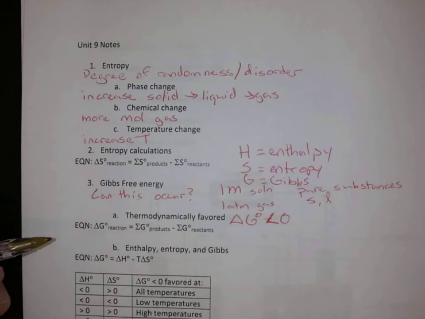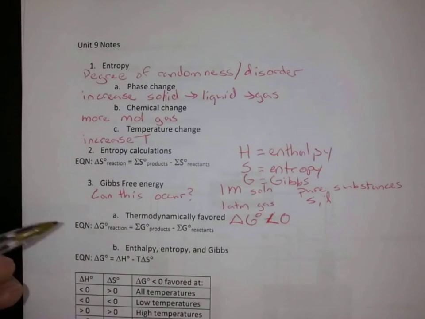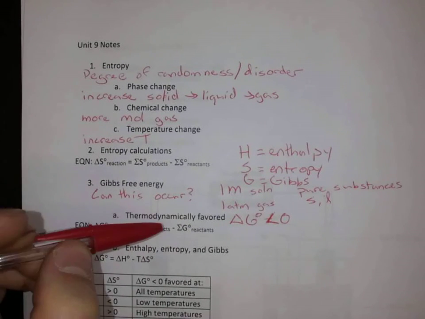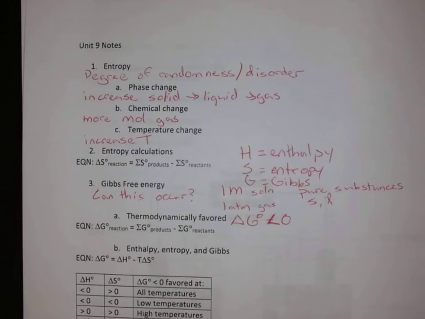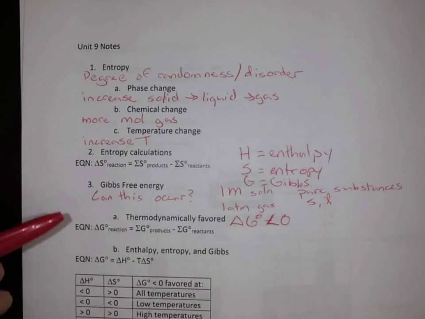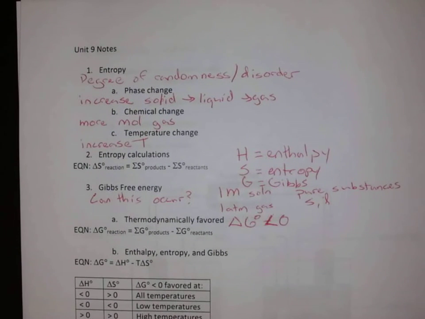So again, fortunately, if we're calculating our Gibbs free energy from our known Gibbs energies, we can actually just do, again, products minus reactants. We're always going to use that products minus reactants, just as we had done with enthalpy, just as we can do with our entropy. It's really convenient that it's all the same. Each of these equations are on our equation sheet.